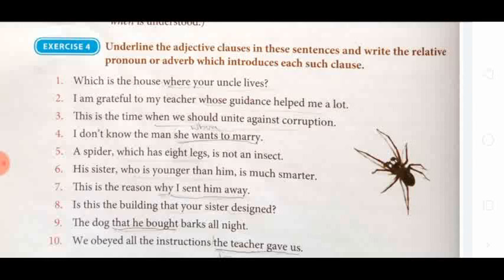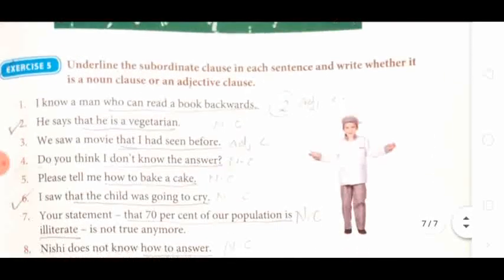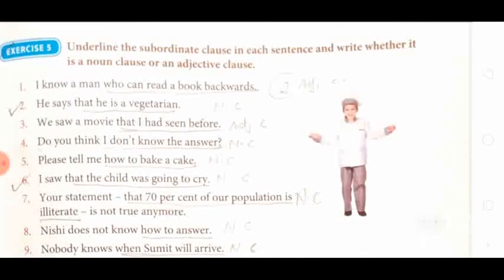Here also I am going to send you the answer of this exercise in the PDF. So no need to discuss the answer here, because I am already going to send it with the video. Then in exercise 5, underline the subordinate clause in each sentence and write whether it is a noun clause or an adjective clause.